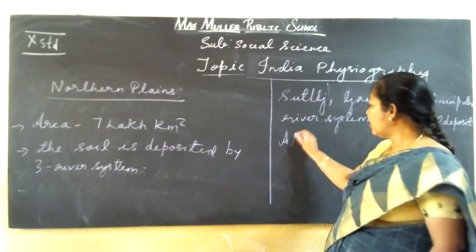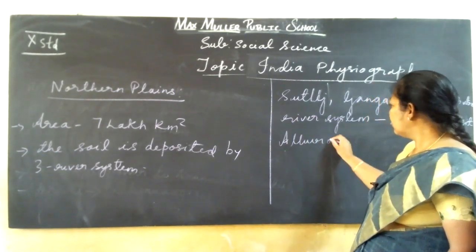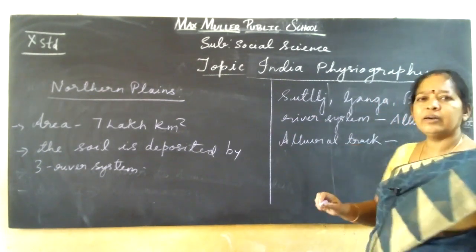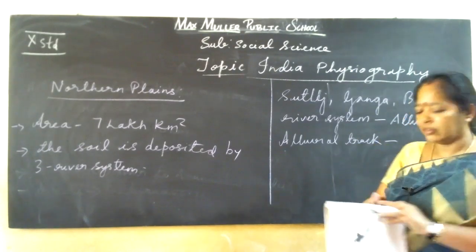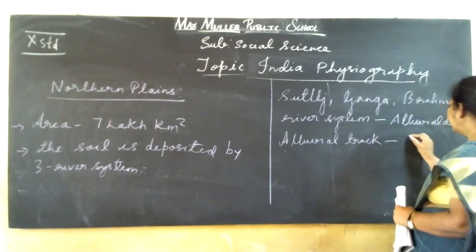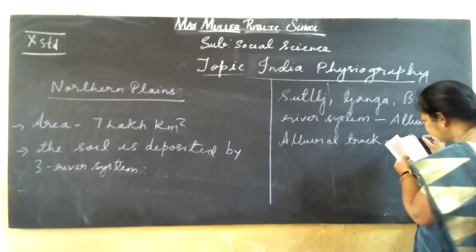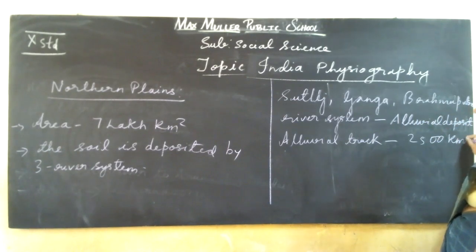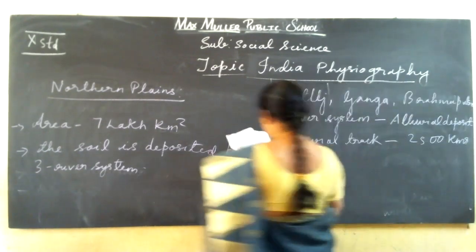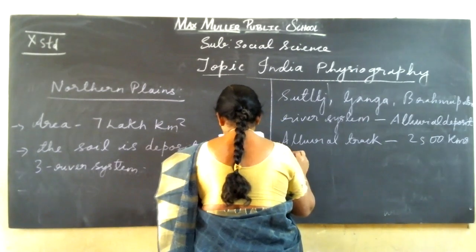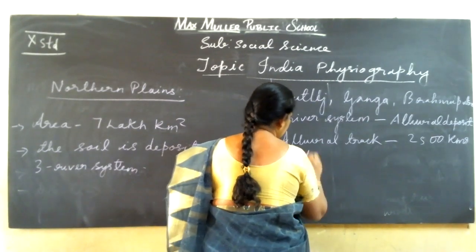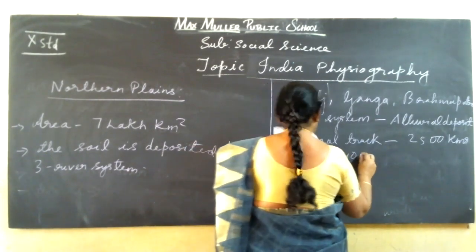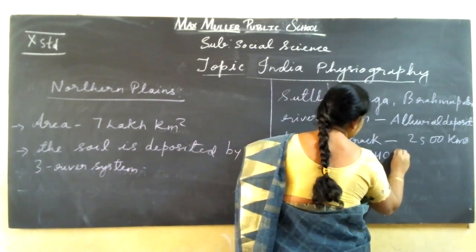And now this alluvial tract is the largest tract in the world, and the length is 2,500 kilometers, and the width is 240 to 340 kilometers.